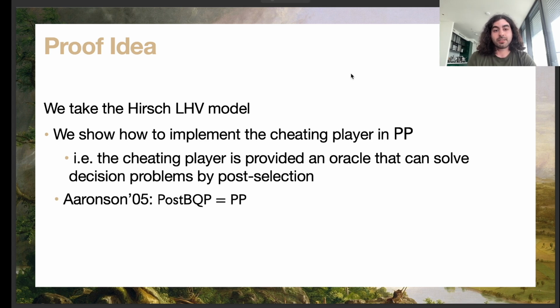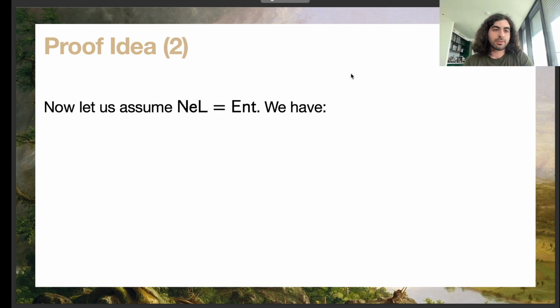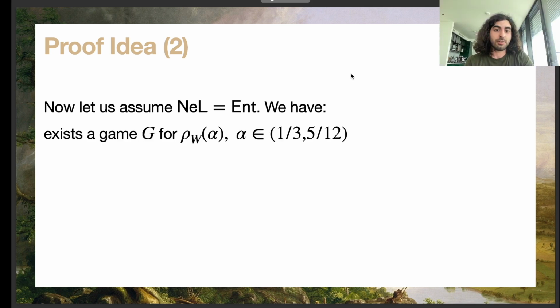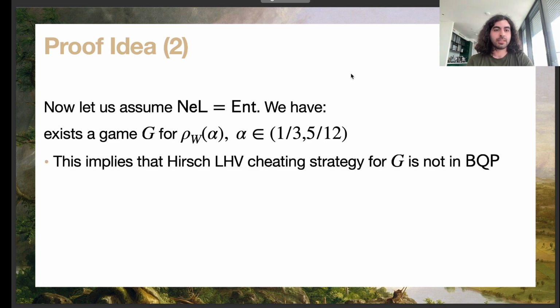And because of Aaronson's 2005 result that PostBQP is equal to PP, we get that these strategies can be implemented in PP. Now, to finish the proof, we assume that all entangled states are not efficiently local, so there should exist a game for the Werner states where alpha is between 1/3 and 5/12, which is exactly the range in which the Hirsch simulation works.